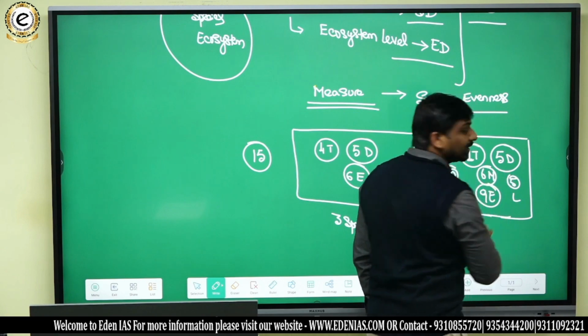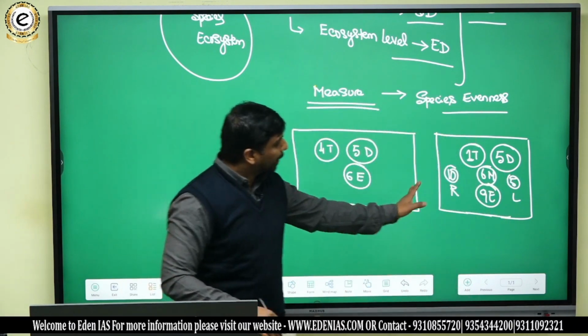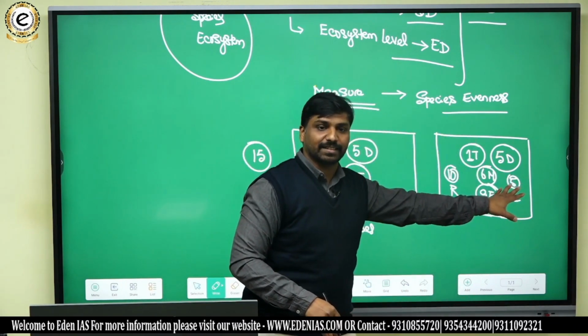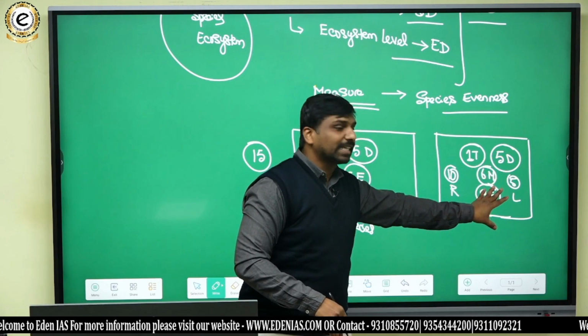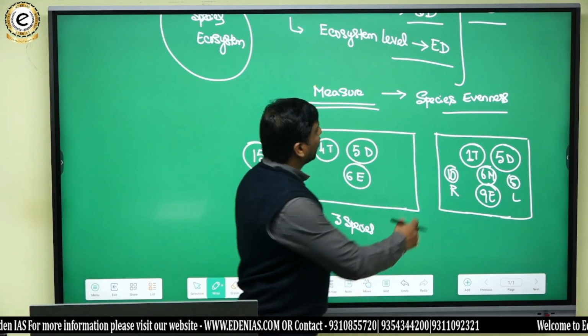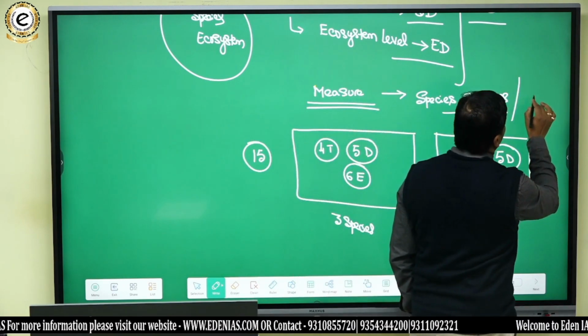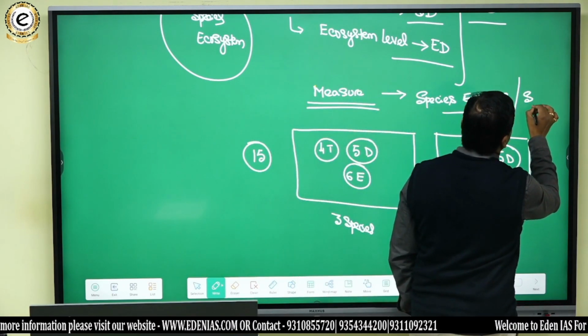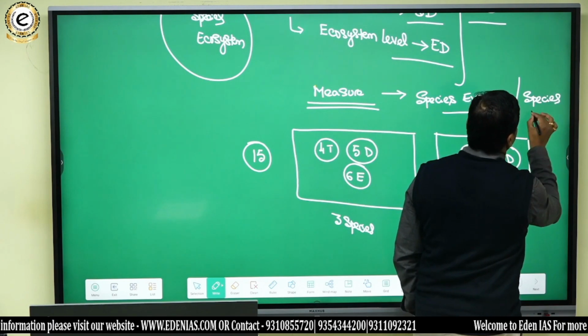So here we can say more number of species is there. Such existence of more number of species can also be a measure, so we have another level of measurement, species richness.